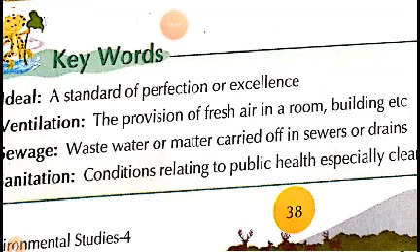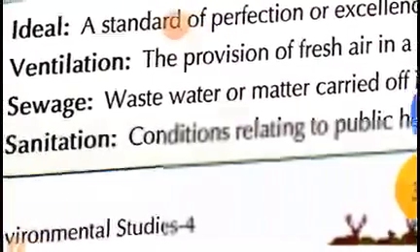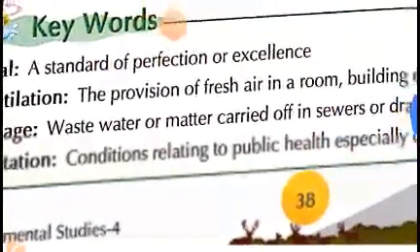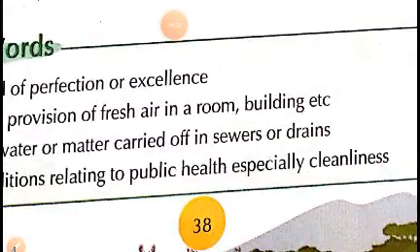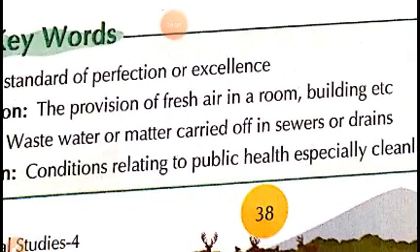Now children, the next point is sanitation. As we discussed in the chapters, this is the condition related to public health, especially cleanliness. Children, sanitation is the process of keeping places clean and healthy, especially by providing a proper sewage system and clean water supply. If we have clean water supply, we will get clean drinking water, we will drink safe water, clean water, and the hazards of contaminated water and poor sanitation may lead to different types of diseases.